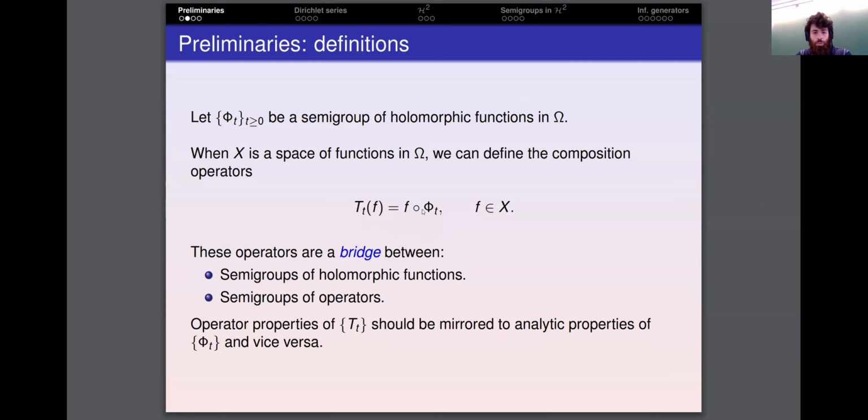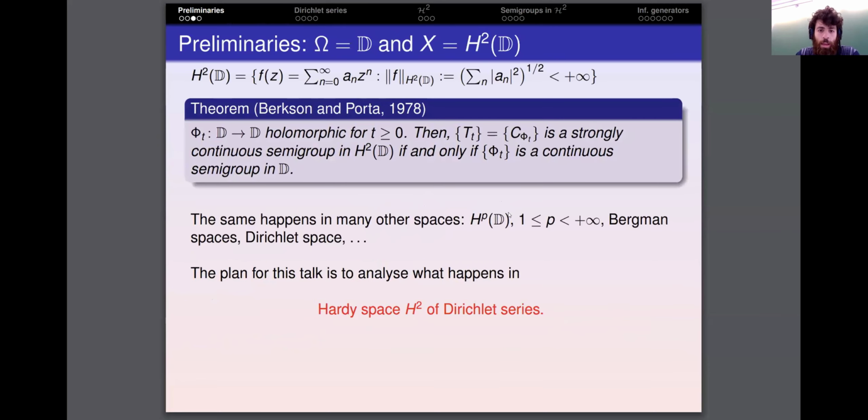This allows us to consider these two objects simultaneously and study the properties of one object through the properties of the other one, and vice versa. So I'm interested in discussing the Berkson and Porta theorem in the setting of the Hardy space of Dirichlet series.